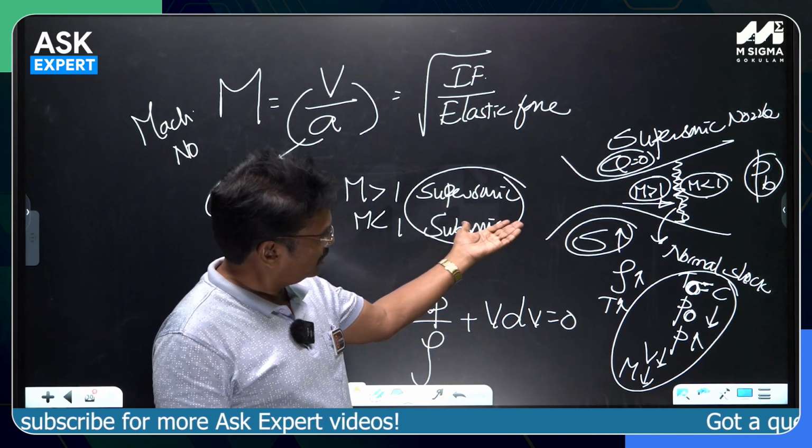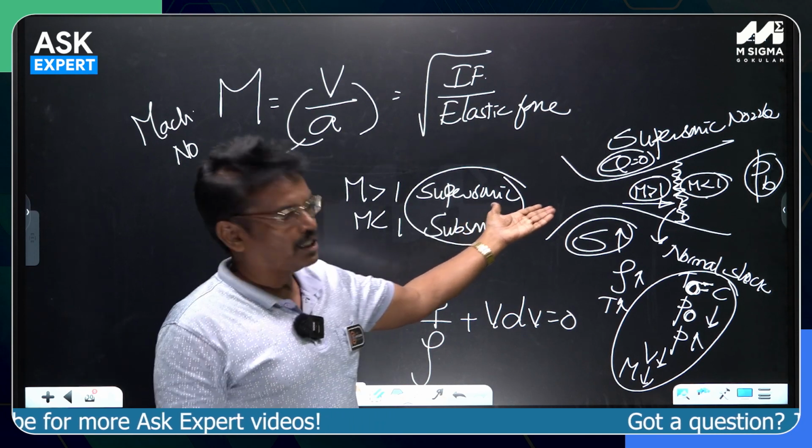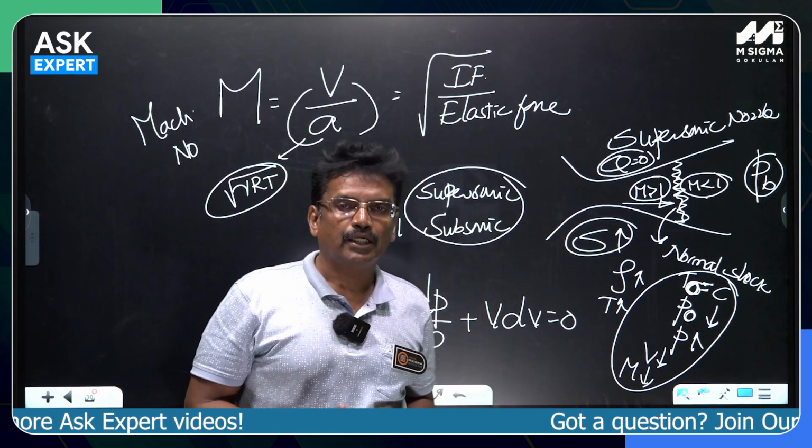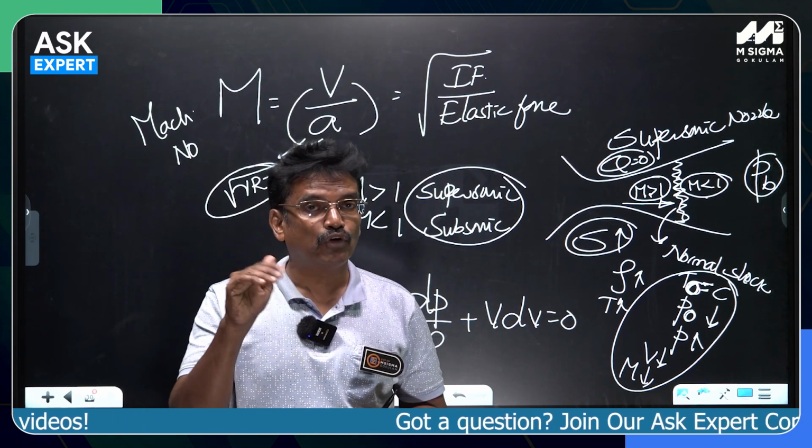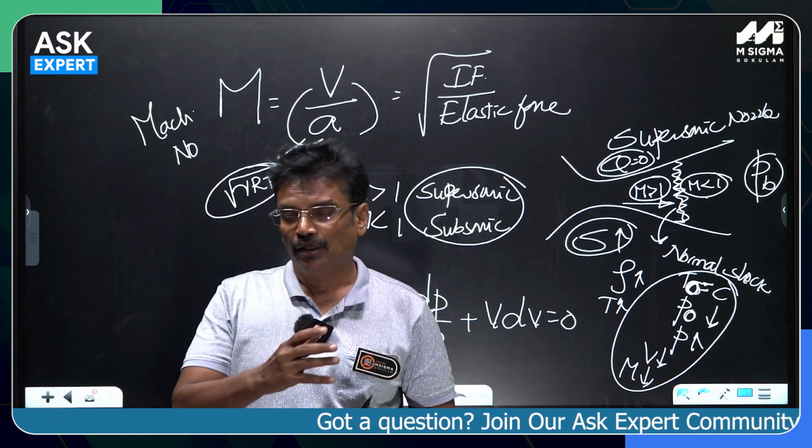In fact, this was a question asked in GATE 24 also. Across the shock wave, what will happen? In fact, in the GATE 24 paper, this question was asked. Compressible fluid flow questions are coming very often in the recent GATE.